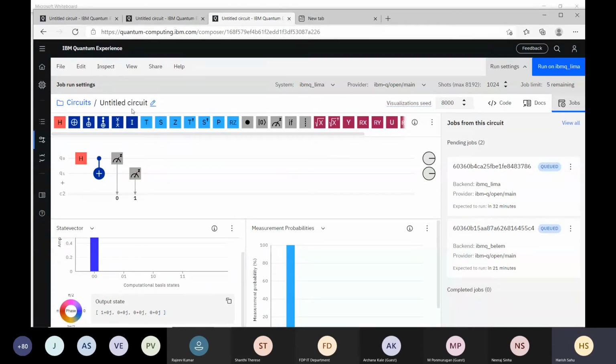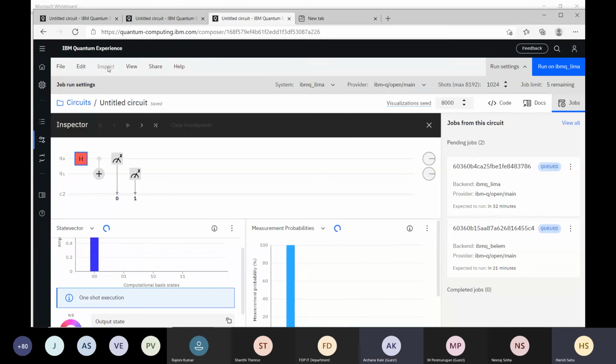So about this platform, what is this inspect thing? In the inspect, what you can do is like the breakpoint in classical programming, that is there within this inspect option. So at inspect at this point, qubit 0 will be in 0 and 1 at this point. We are seeing the circuit at this point. The state of the circuit at this point will be denoted. If you want to go to the next step, we do this next.